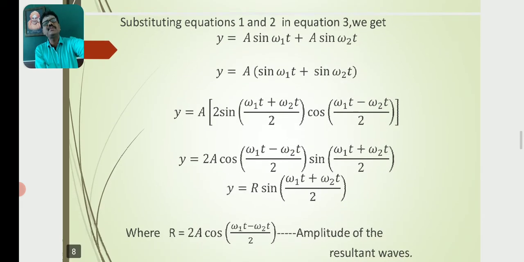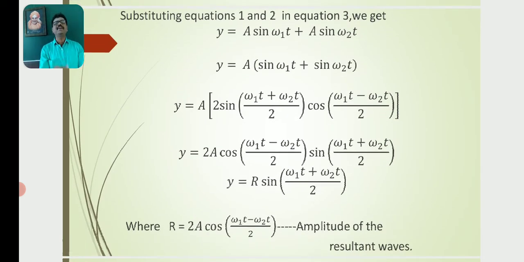Substituting equations 1 and 2 in equation 3, we get y is equal to a sin omega 1t plus a sin omega 2t. Taking a as the common factor, y is equal to a into sin omega 1t plus sin omega 2t, where a is the amplitude of the waves. Further, y is equal to a into 2 sin of (omega 1t plus omega 2t) by 2 cos of (omega 1t minus omega 2t) by 2.